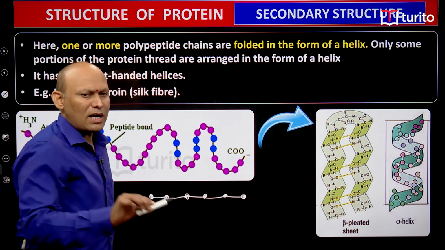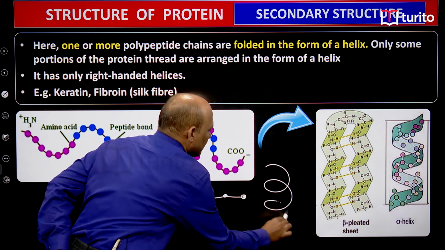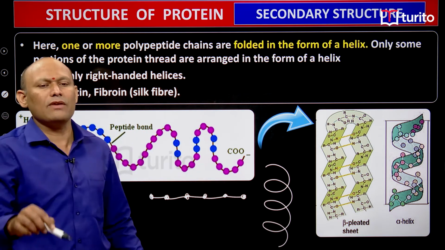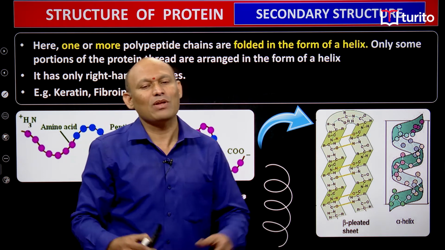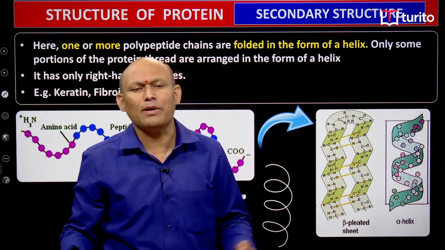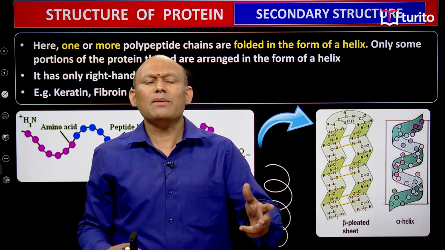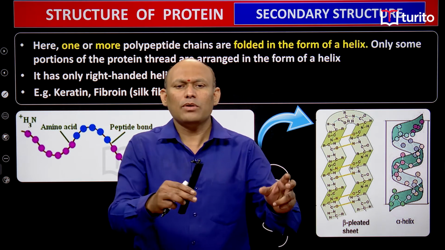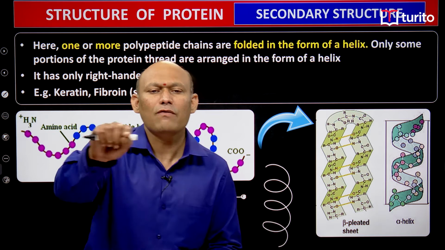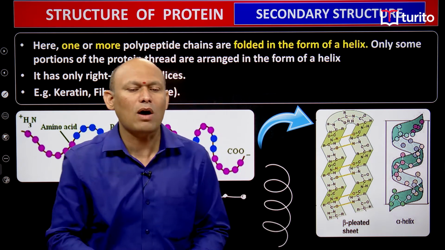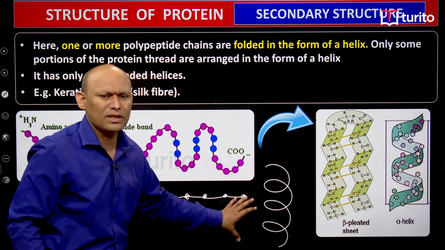If this polypeptide chain is folded in the form of a helix, just imagine like this, then this kind of structure is called secondary structure, students. It is very simple. Secondary structure refers to this: sometimes one polypeptide chain or more than one polypeptide chain is folded in the form of a helix, students, right? You need to understand, and this kind of structure is called secondary structure.